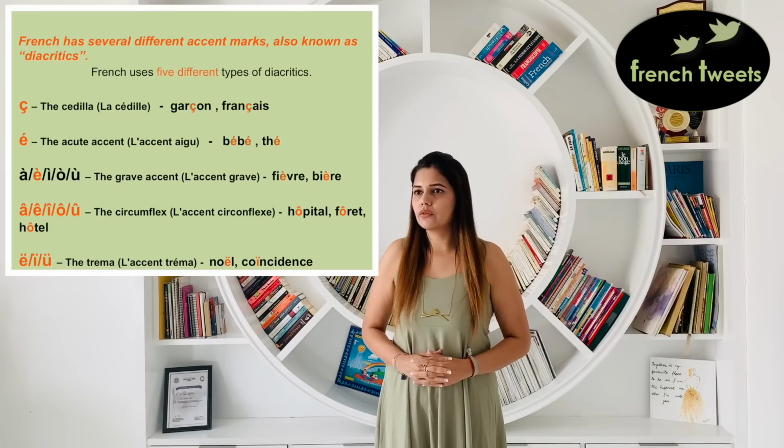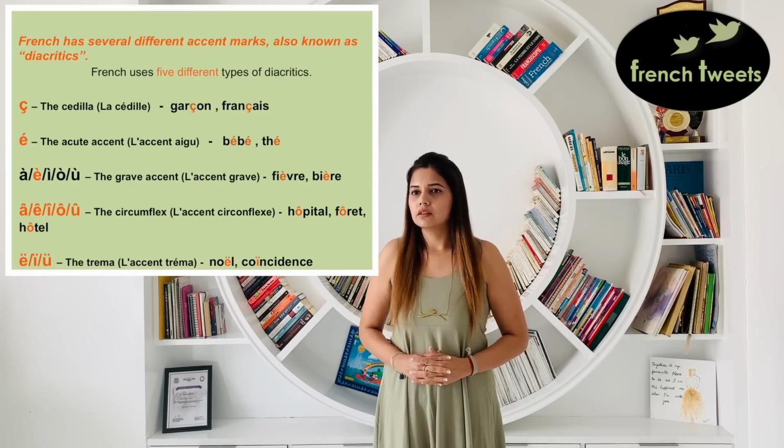Garçon, français. The next one is the acute accent, l'accent aigu, which gives the sound of é and is put on e. Bébé, té. Let's move on to the grave accent, l'accent grave.